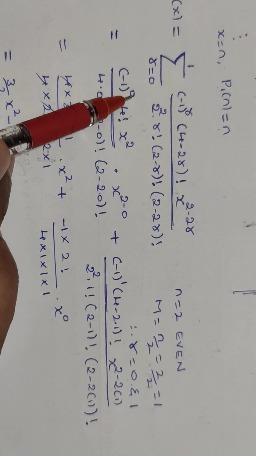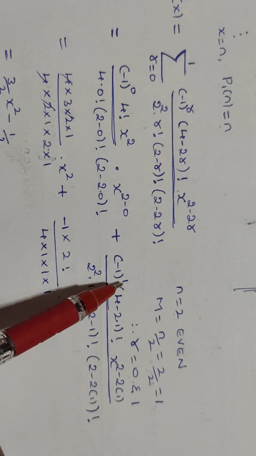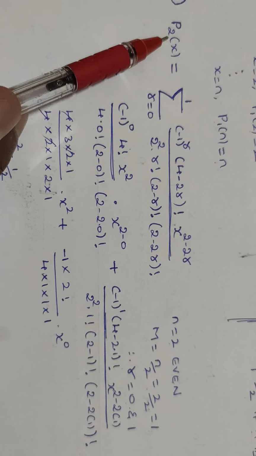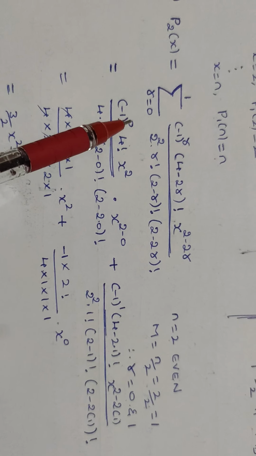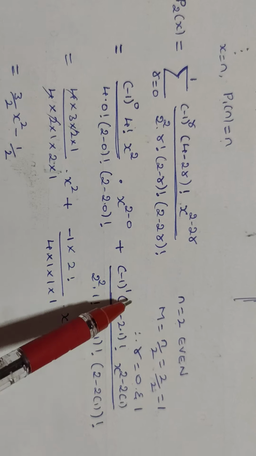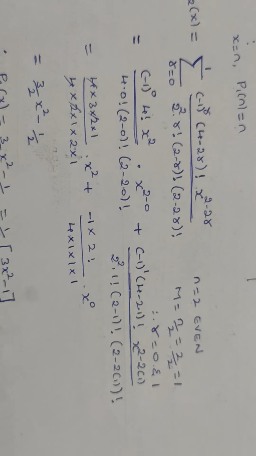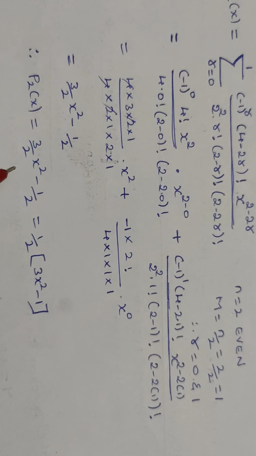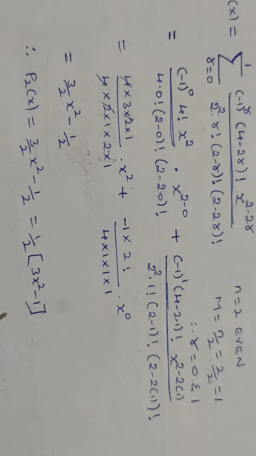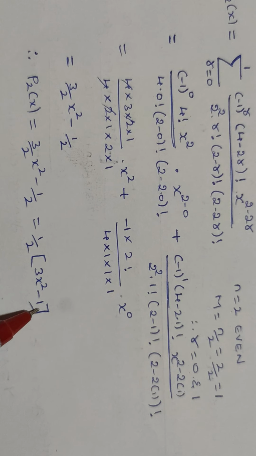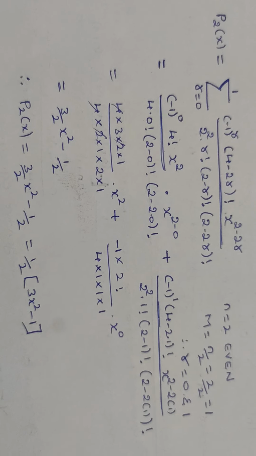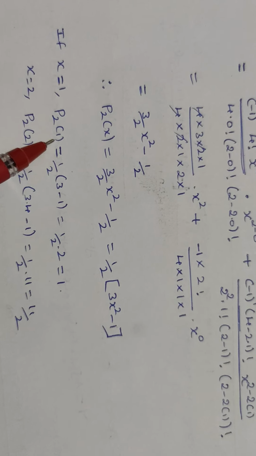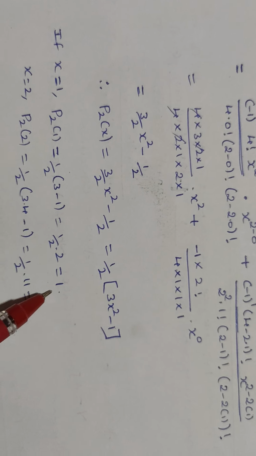In one case consider the value of r as 0, and in another case consider the value of r as 1, and substitute n value as 2 and r value as 0 in one case and 1 in another case. We observe the value of P2 of x as 3/2 x² − 1/2. If we take 1/2 as common factor, the expression will be 1/2 (3x² − 1). Similarly, P2 of 1 will be 1/2 × (3 − 1), which is equal to 1.